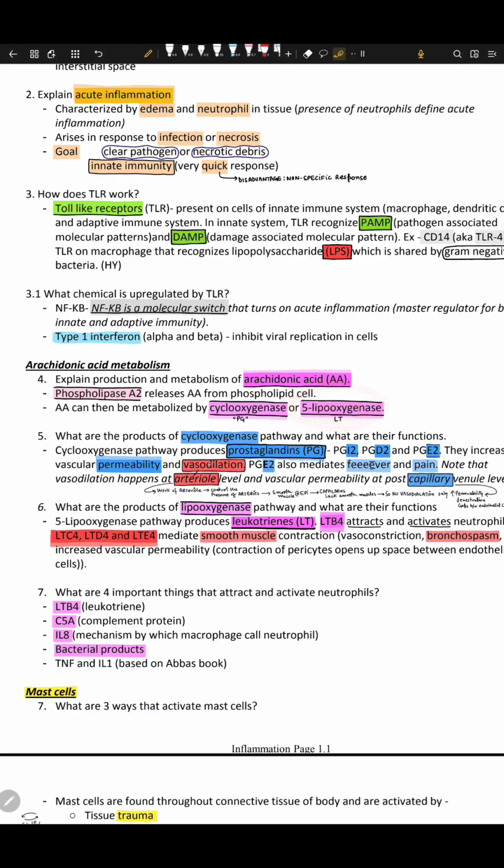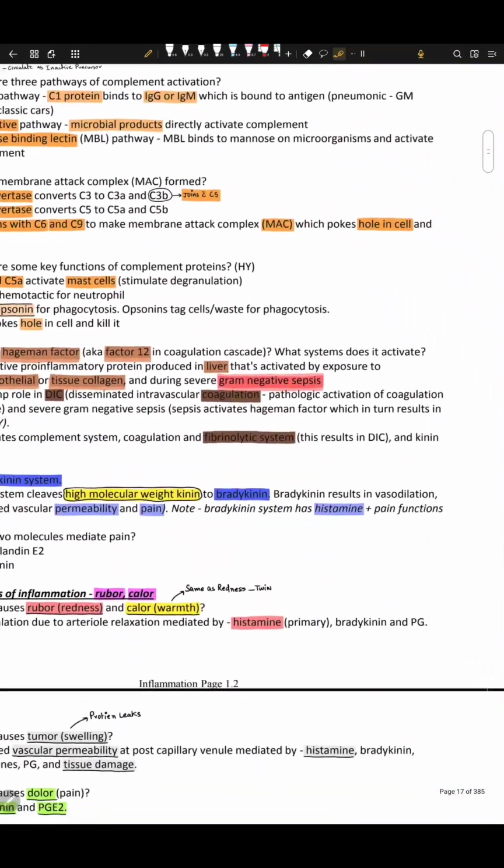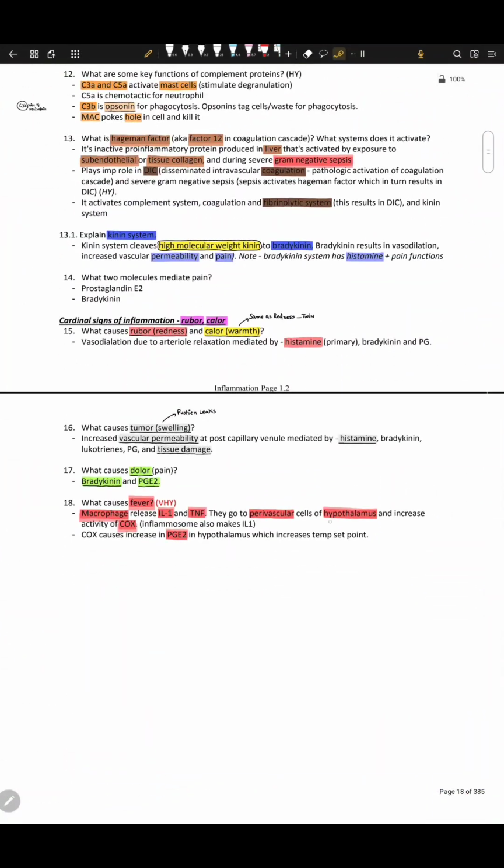So these prostaglandins are responsible for fever, right? So if we inhibit the cyclooxygenase pathway, we will not have fever, because this COX pathway produces PGE2, and PGE2 goes to the perivascular cells of the hypothalamus, and then you have something called fever.